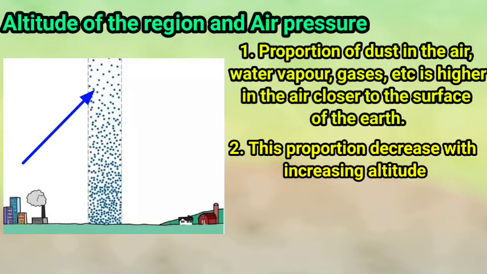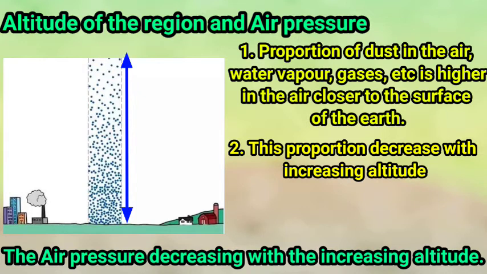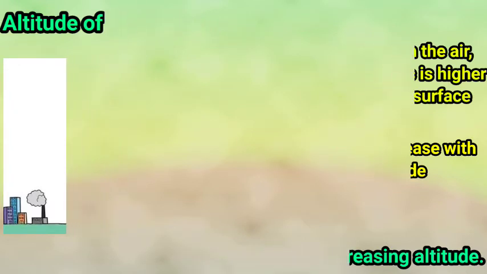So children, as we move higher and higher from the surface of the earth, the air becomes thinner and thinner. Because the proportion of dust in the air, water vapor and heavy gases decreases with increasing height, the air pressure therefore decreases with increasing altitude. So children, this is the correlation between the altitude of the region and air pressure. As we move higher and higher, the air pressure decreases with increasing altitude.